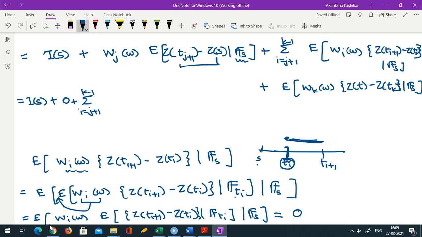Okay, and by the exact same logic, by conditioning on F_{t_k}, we can prove that the last term is also 0. So everything is 0. So we are left with Is. Okay. Hence, we have proved that the conditional expectation of It given Fs is Is. Thus, the Ito integral of a simple process is a martingale with respect to the given filtration.